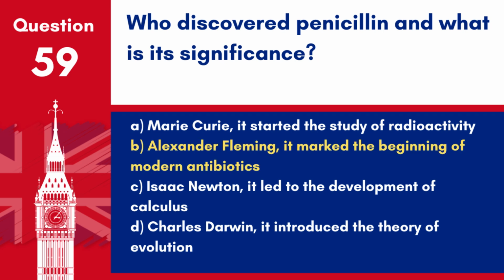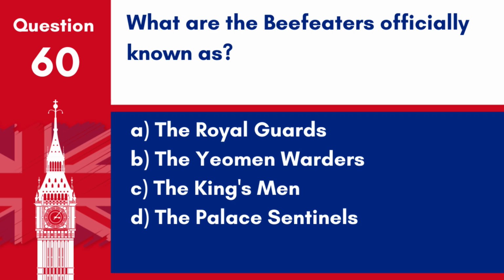Answer: B. Alexander Fleming. It marked the beginning of modern antibiotics. Penicillin, discovered by Alexander Fleming in 1928, is significant as it was the first true antibiotic, and it revolutionized the treatment of bacterial infections. Question 60. What are the Beefeaters officially known as?